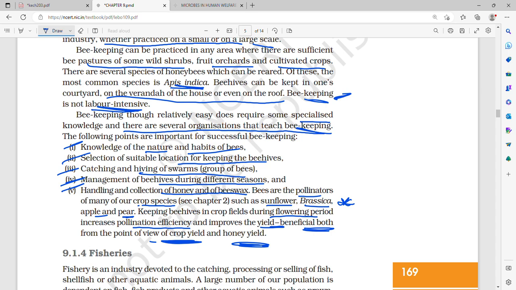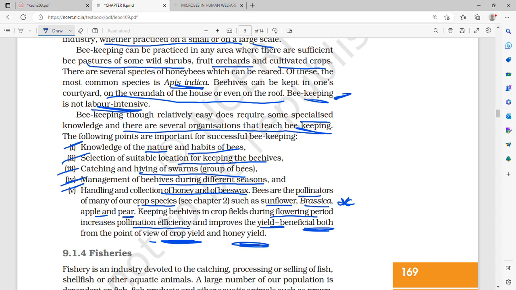What you should be knowing is the nature as well as the habits of bees. There should be selection of suitable location for the keeping of beehives. Catching and hiving should be known. Management of beehives during different seasons should also be known. And last but not the least, handling and collection of honey as well as beeswax.